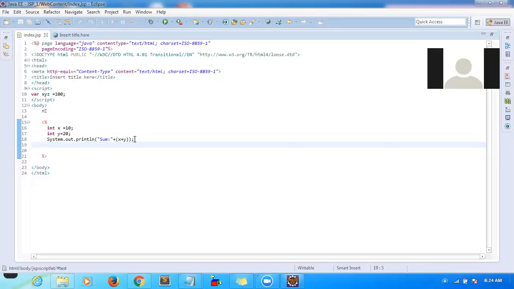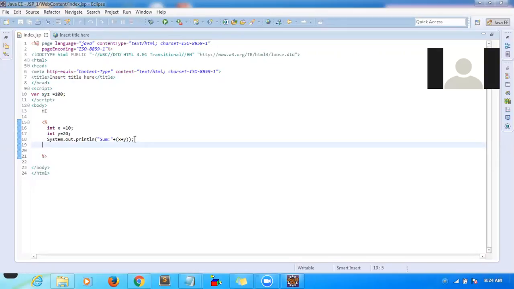If you want to access any inbuilt object like request, in a servlet you get the session object from request.getSession, and it returns your HttpSession. From the HttpSession you get the session ID.